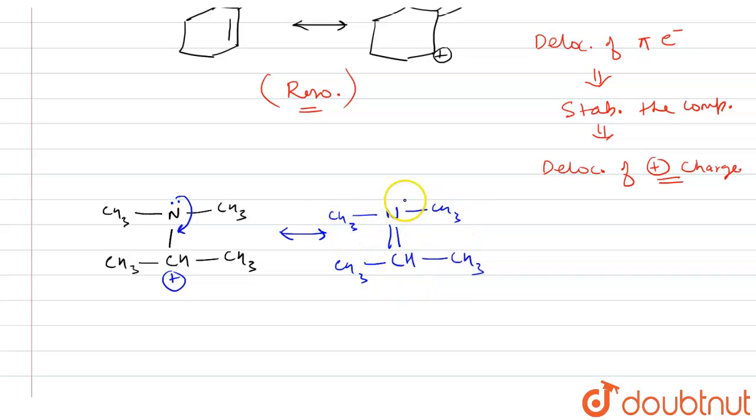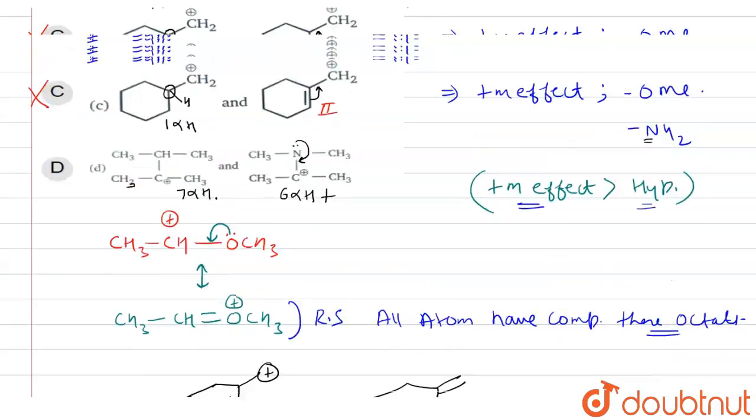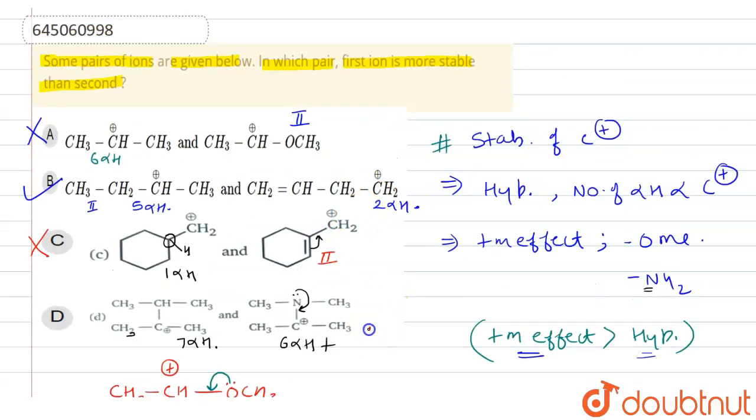Here we observe in this resonating structure that this carbon has completed its octet. That's why plus M effect is very dominating over hyperconjugation. So the second one structure is more stable as compared to the first one. That's why this is also wrong.